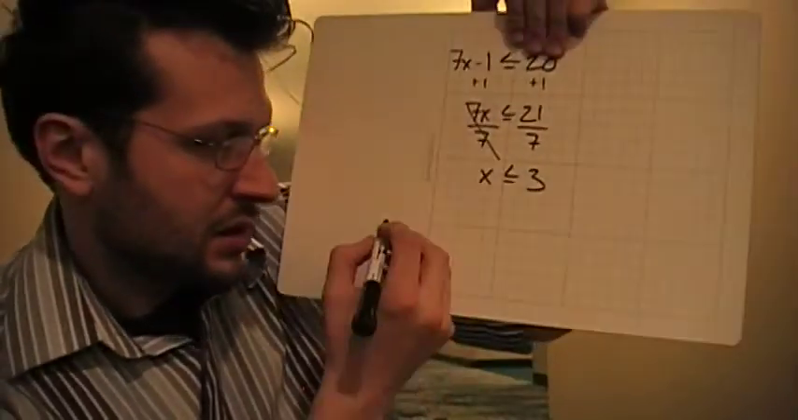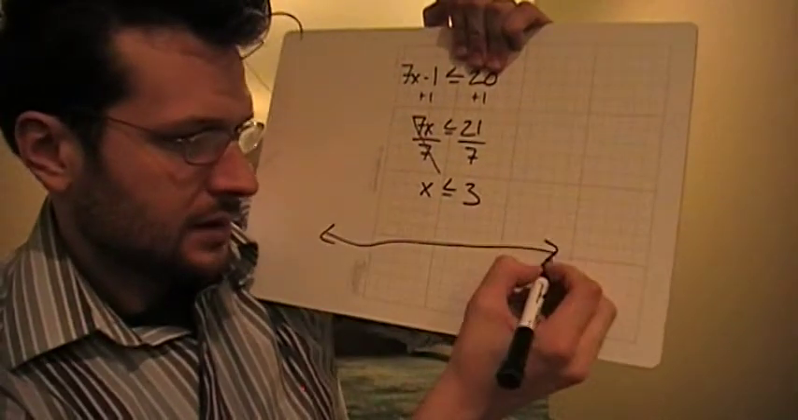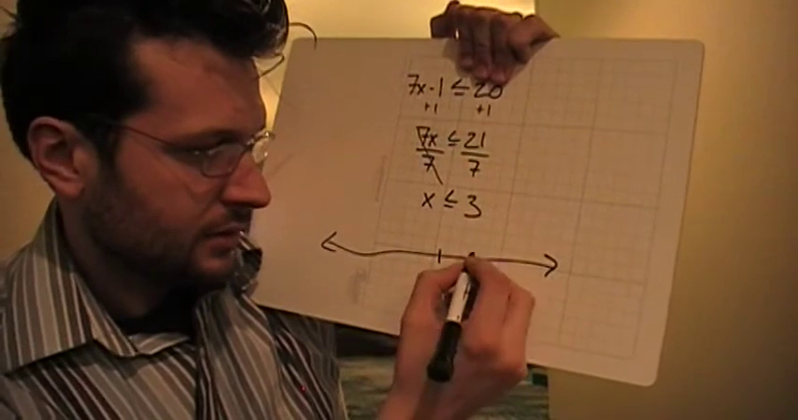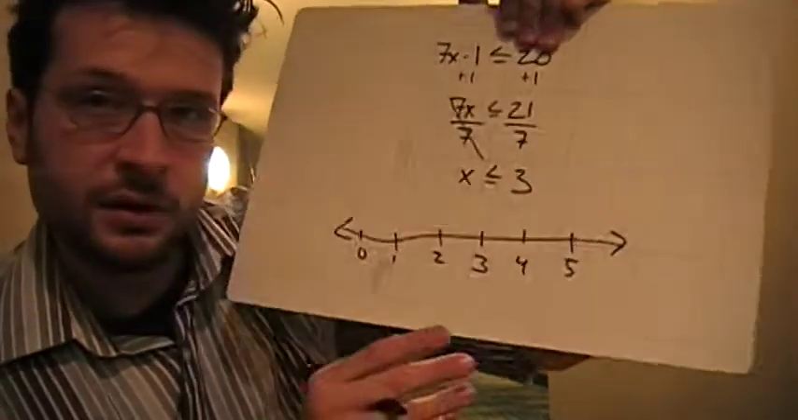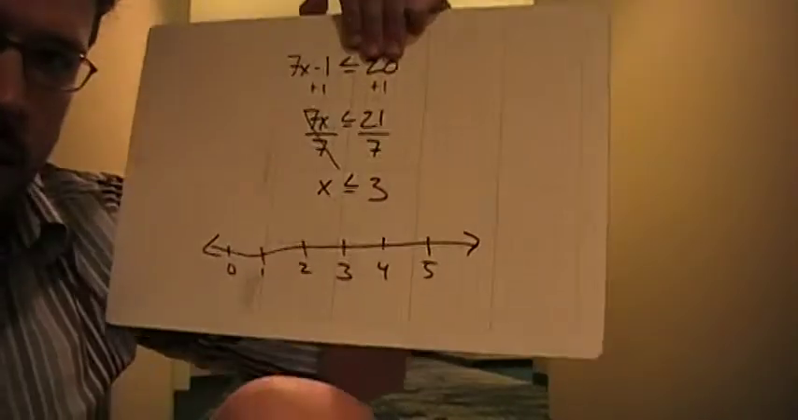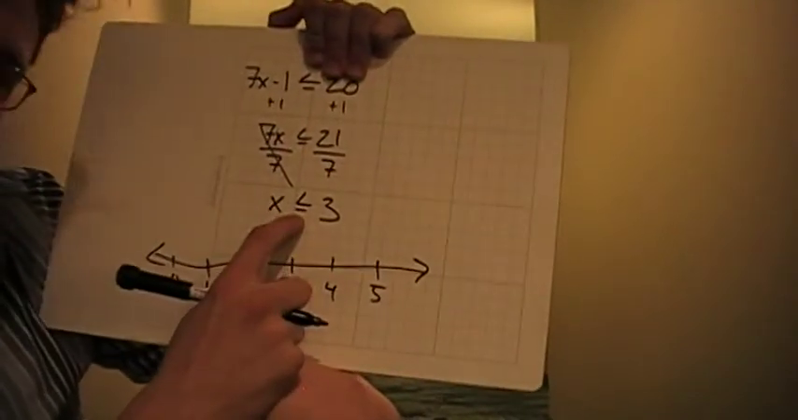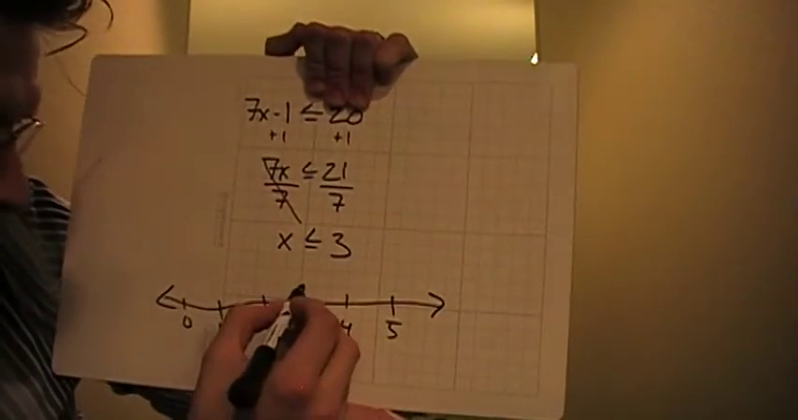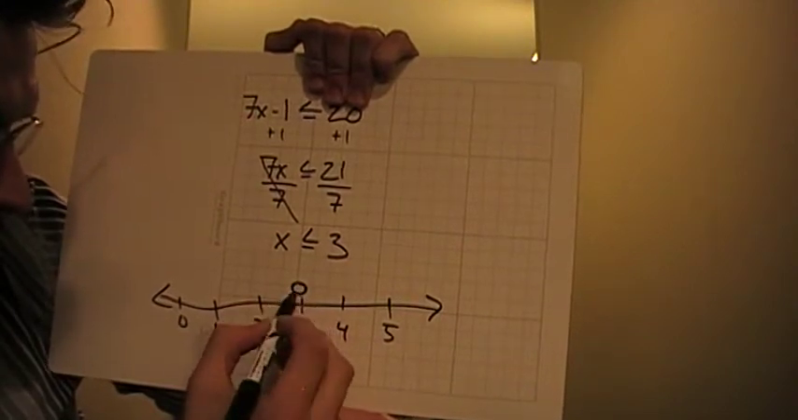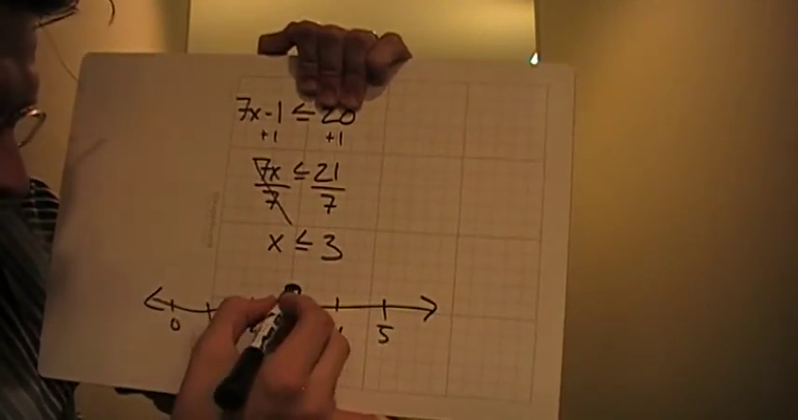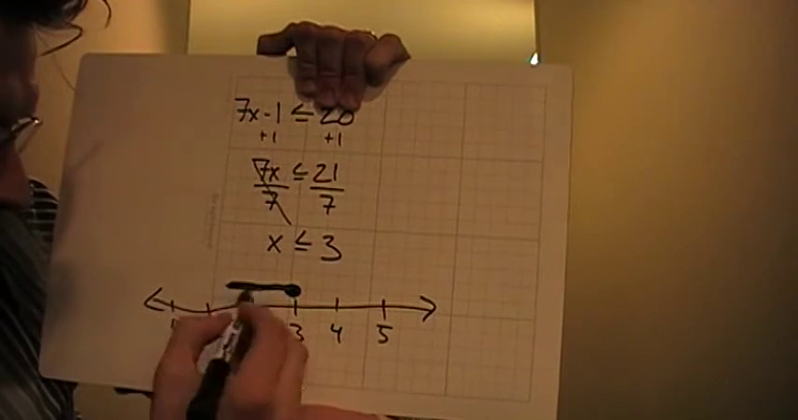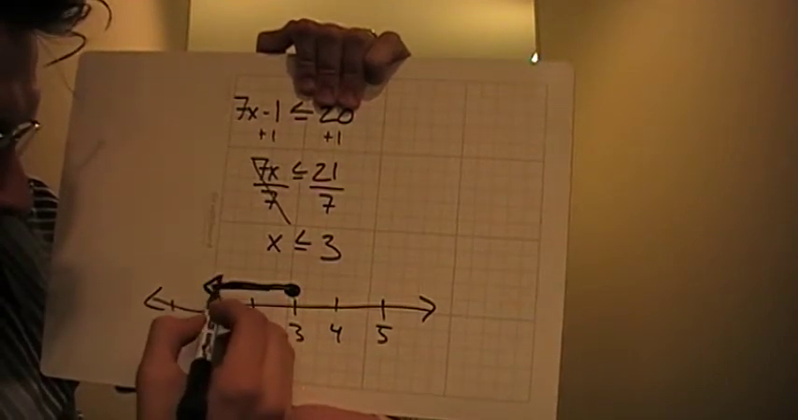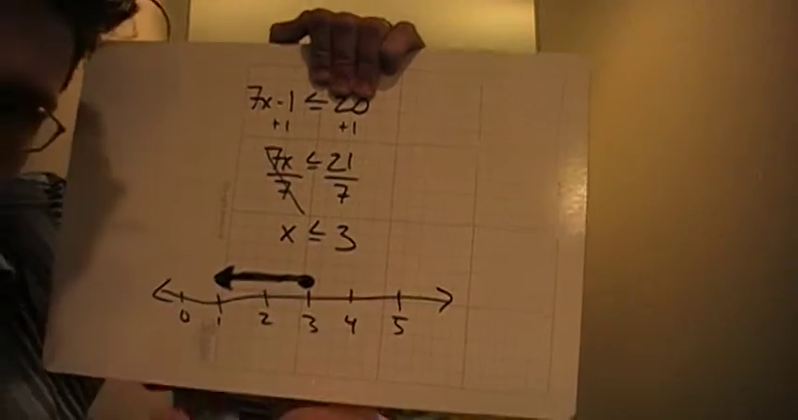Now here's what I'm going to do. Number line. That number line needs to have 3 on it. So I'll do 3, 4, 5, and then a 2, a 1, and a 0 on this side. Since all numbers less than or equal to 3, I'm going to say, well, 3, but it's equal to 3. It counts. So I'm going to fill in that hole. And it's x is less than or equal to 3, and all numbers less than are on this side. So we take any numbers to the left of 3. X is less than or equal to 3.